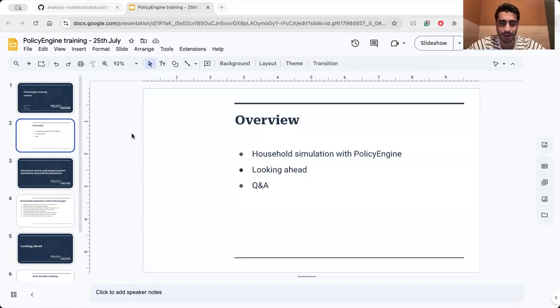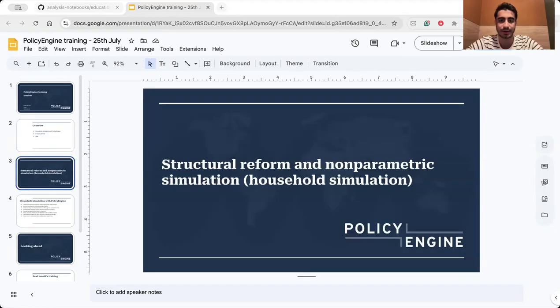Today, I'm going to explain and present some content related to household simulation in Policy Engine, and I'm going to deep dive into structural reform and parametric simulation related to household simulation. So that's from the household side. Next month, I will present a macro level simulation to you, the other part of the Policy Engine.